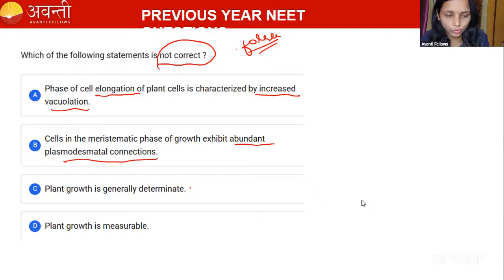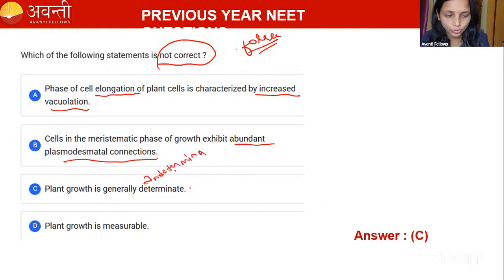I'm ending the poll. All have not given the answer, guys. Kindly give me in the message box. Okay, thank you. So 50% gave C and 50% gave D. The correct answer is option C, guys. Now only we studied, right? Plant growth is generally indeterminate.